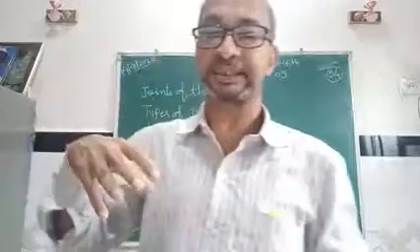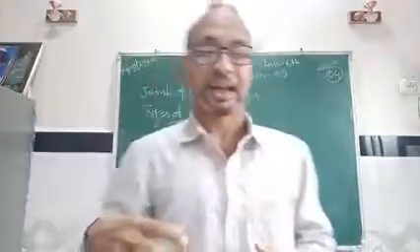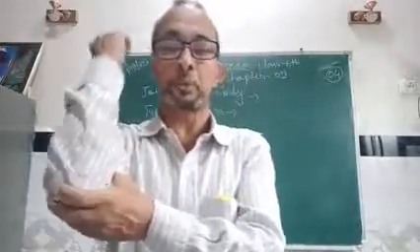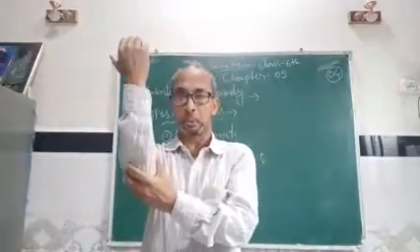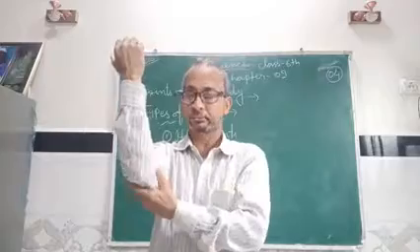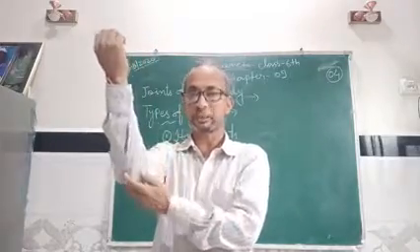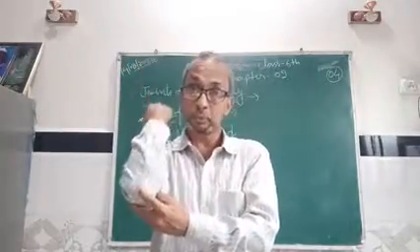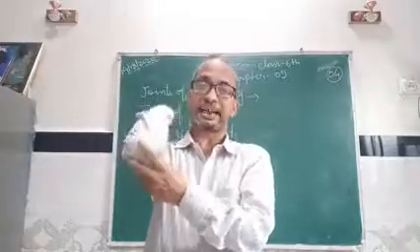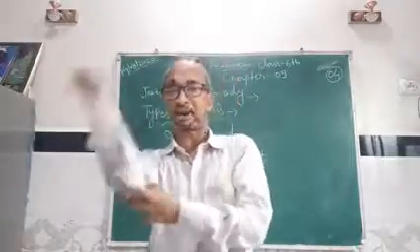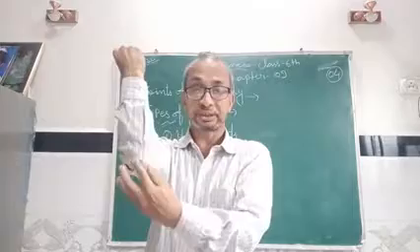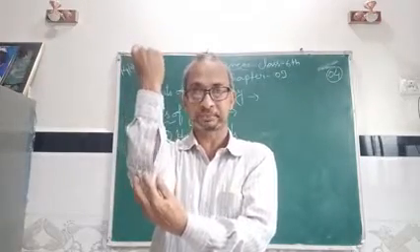Similarly, in your body, a hinge joint allows the movement of bones in only one direction. Suppose this elbow, where your arm joins the lower part of the elbow: you can move only in this direction, forward and backward, not in all directions. So this joint is a hinge joint.